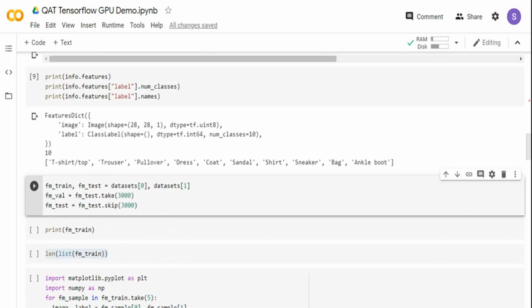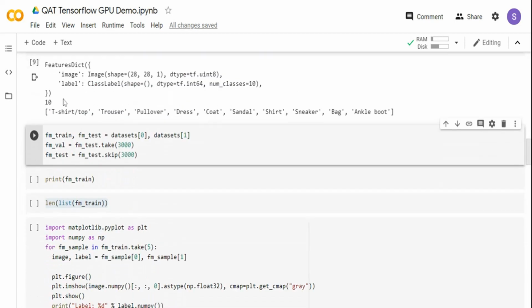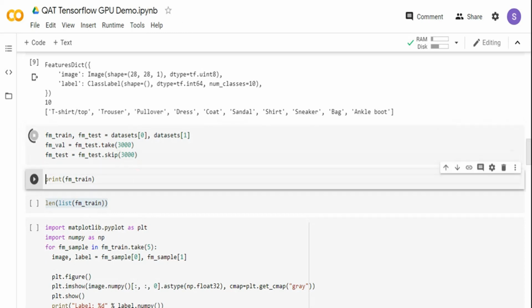Right? So I am assigning it to fm underscore train and test, and I'm creating a validation data set from the test data set. What I'm telling the validation data set is take the first 3000 records and assign it to the validation data set, and then skip the 3000 records and assign the rest to the test data set. So basically if I have 10,000 records, the 3000 will get assigned to validation data set and the remaining 7000 will get assigned to test data set. So let me run this.